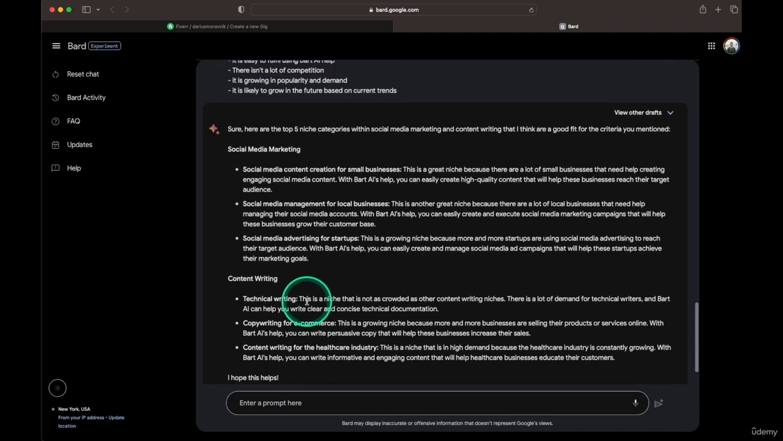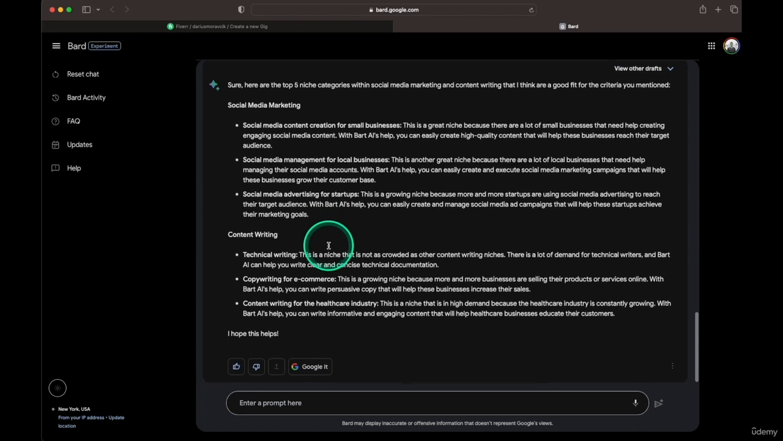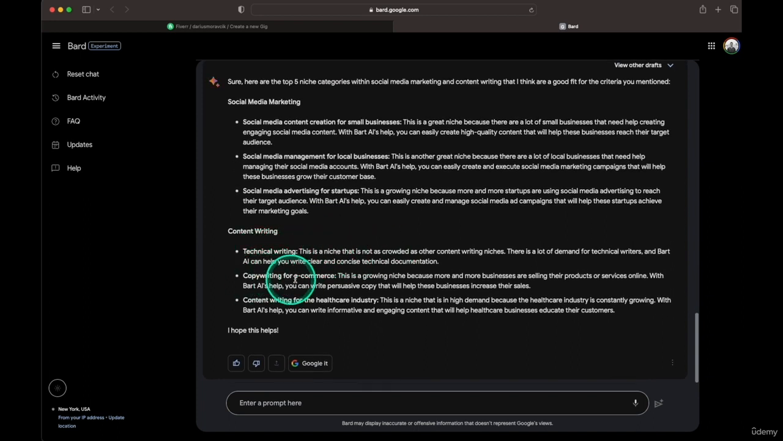So I asked for 5 each. It gave me 3, but that's okay. Social media content creation for small business, management, advertising for startups, technical writing, copywriting, and content writing for the healthcare industry niche. There's a lot of demand for technical writers, but I can help you with clear and concise technical documentation. Okay, so I think we can maybe try out with this one. This might be an interesting category for e-commerce. So niche is highly demanded because healthcare industry is constantly growing. You can write information. So let's try this one.